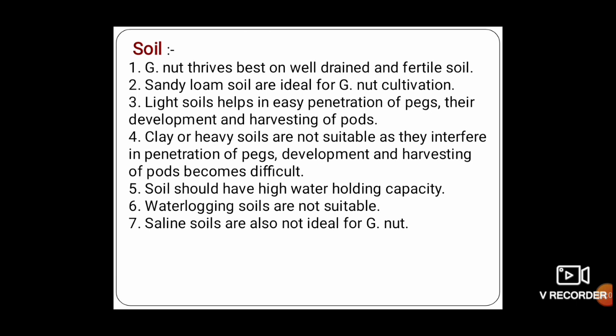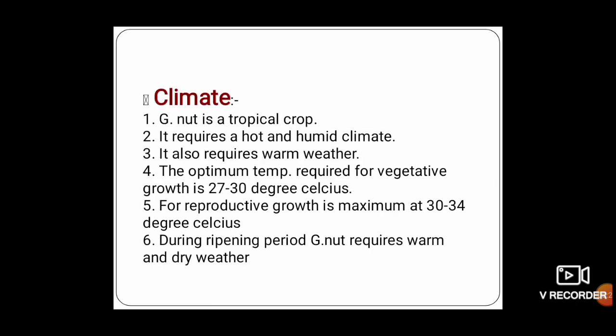In heavy soil or clay soil, the pods are very difficult to harvest. Soil should have high water holding capacity, and waterlogged soils are not suitable for groundnut cultivation, and saline soil is also not suitable.